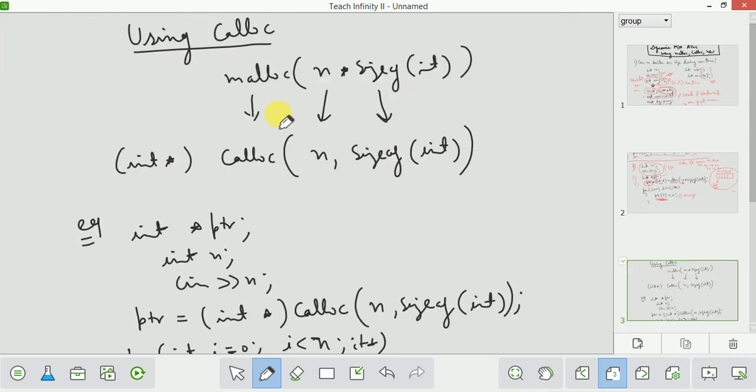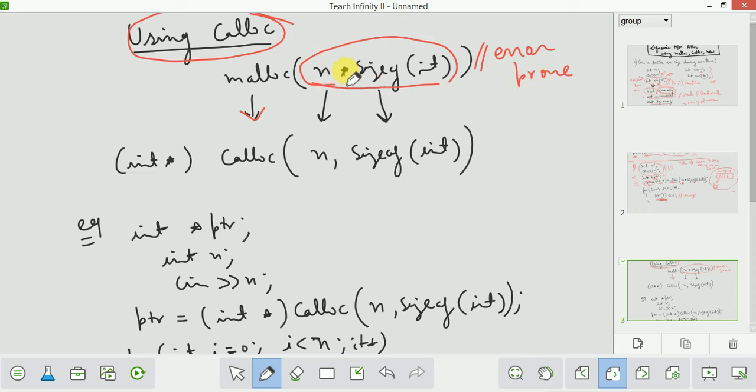Now let's come to calloc. How will you use calloc? The difference between malloc and calloc is that in malloc you have to specify the size like this, so there can be chances of error. This is error prone, which means there can be some chances of error. Why? Because if you multiply a wrong number, then there will be an error.